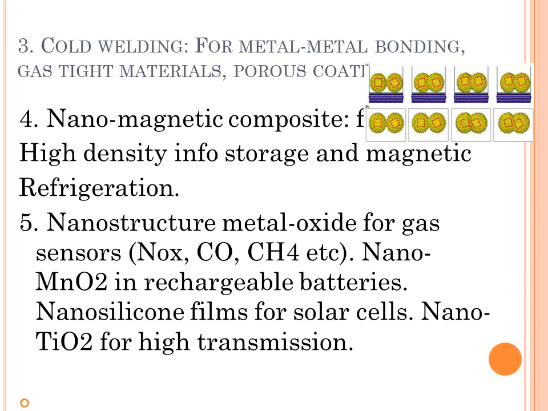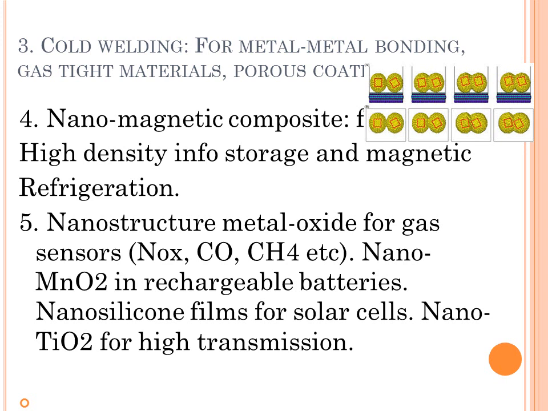Next application of nanomaterial is magnetic composites. Before that, what is a magnetic nanocomposite? Magnetic nanocomposites are multi-component materials, typically with nano-sized magnetic material, that trigger a response to an external stimulus. So if an external static or alternating magnetic field is there, it will give the response.